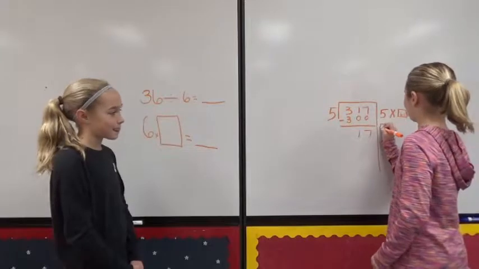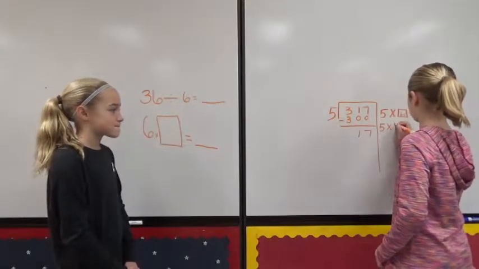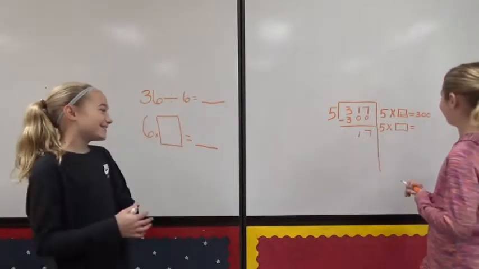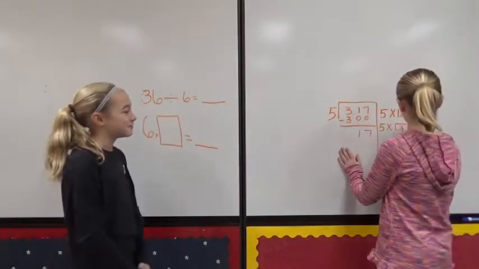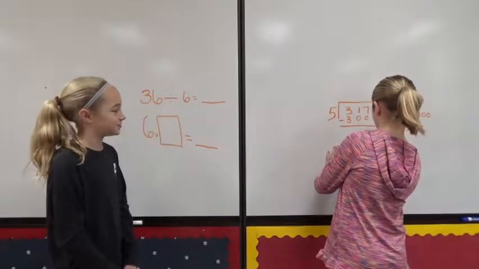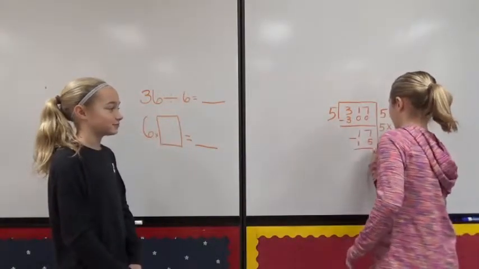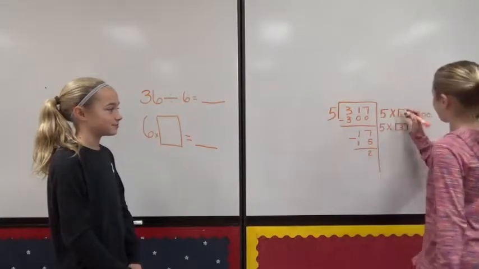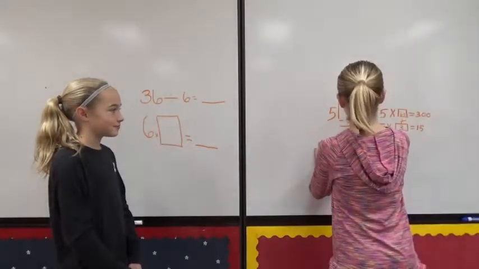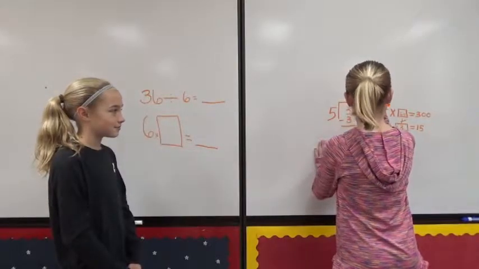Then you're going to do it again. 5 times box equals. Now what should we put in that box? I think we should put 3 because if we put 4, it would equal 20, so that's more than 17. Then you're going to subtract that, and that equals 2. Then you're going to add 60 and 3, and that equals 63, remainder 2.